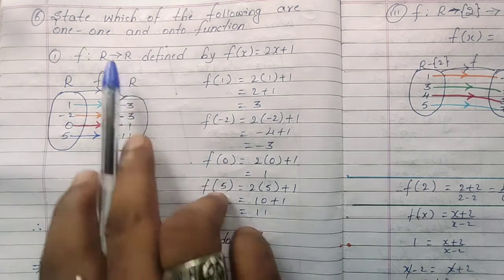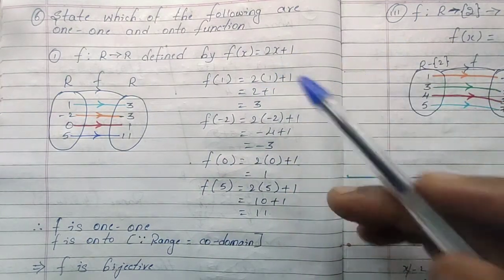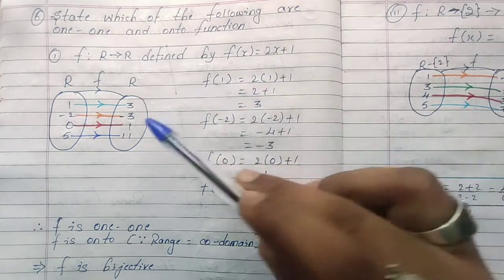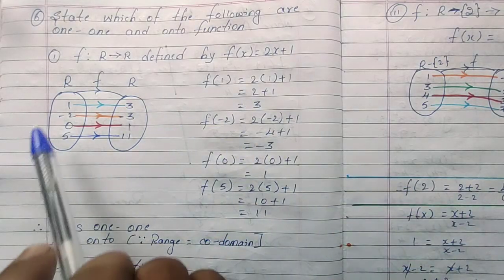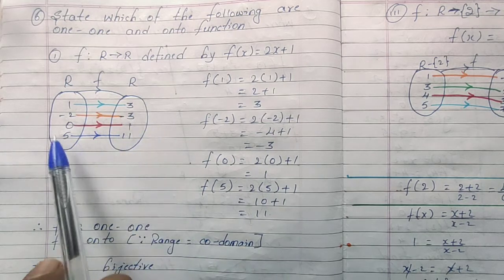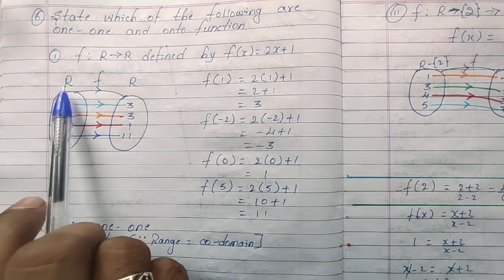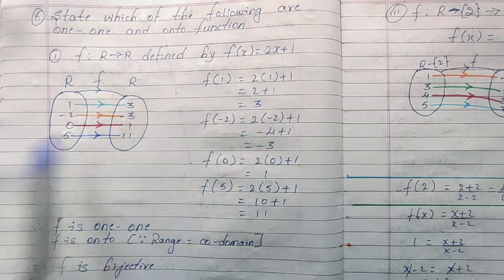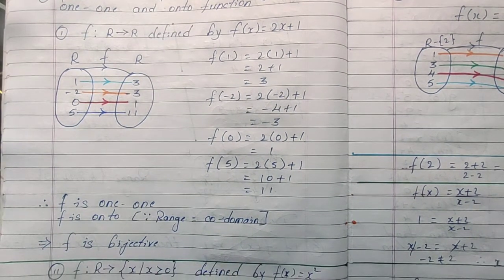But they are asking whether it is one-to-one or not. So look at this and say yes, it is one-to-one and onto, because range and codomain are the same, therefore onto. Every element of set A has some image in set B, therefore function f is said to be one-to-one. Here A you consider as R, B also R, real number to real number. The next question,